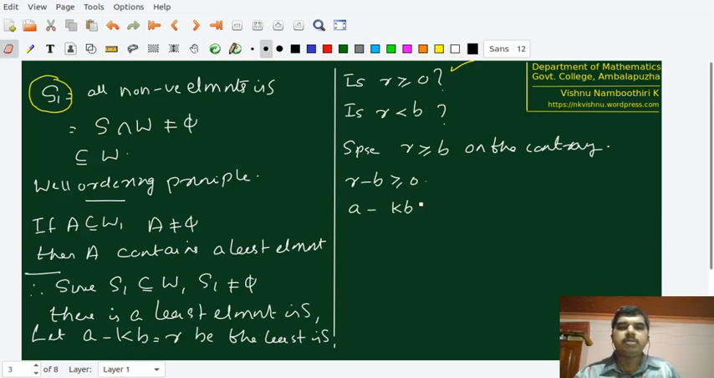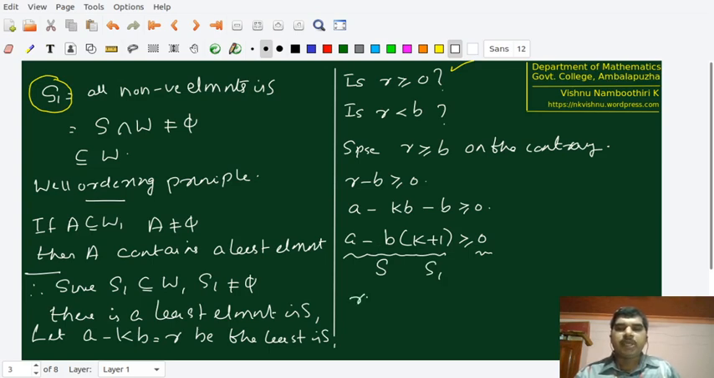This is A minus KB minus B greater than or equal to 0. But this is nothing but (A minus KB) minus B, which is A minus B into (K plus 1). This is greater than or equal to 0. But this looks like an element in S. Since it is greater than or equal to 0, this is an element in S1 also.